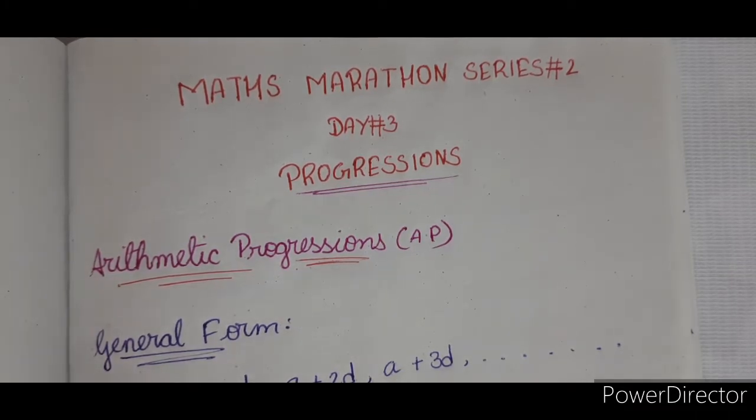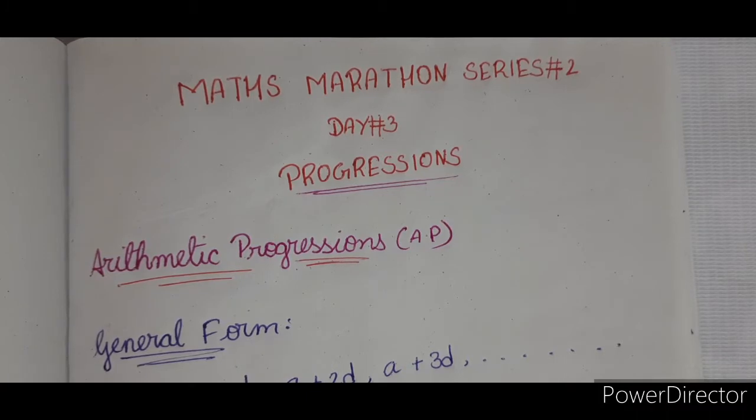Now this part is especially for Telangana State Board children. I am confining myself to Telangana State Board children for the year 2021 public examination. In progressions, we have arithmetic progressions and geometric progressions in the syllabus before. In arithmetic progressions, you have the introduction, the nth term concept, and the sum of n terms. And in GP, you have the introduction part and the nth term part. But for this particular year, 2021, right?